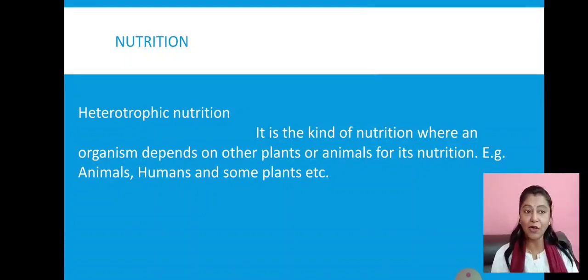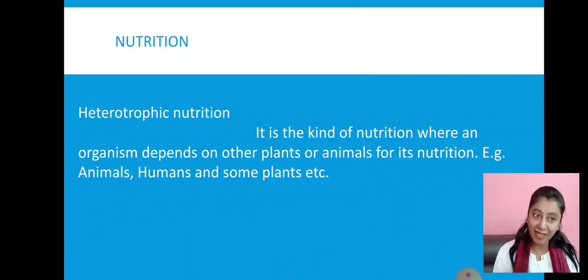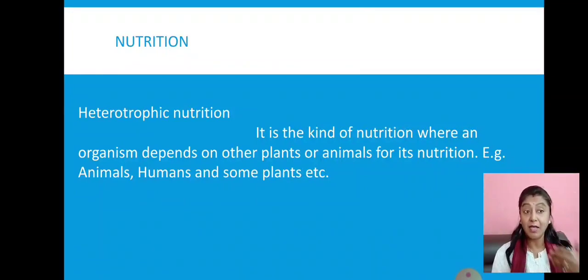It means they cannot prepare the whole food on their own, and for some nutrient requirement or just to fulfill the requirement of water, they depend on some other organism. So that is heterotrophic nutrition, in which an organism depends on other plants or animals to obtain nutrition.